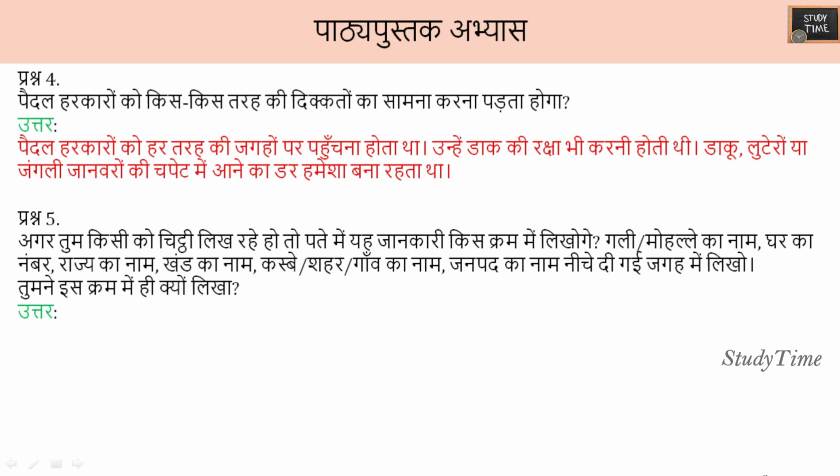Next, fifth question, if you are writing a letter to someone, in what order would you write the information in the letter or address? Street, locality name, house number, state name, block name, town, city, village name, district name.